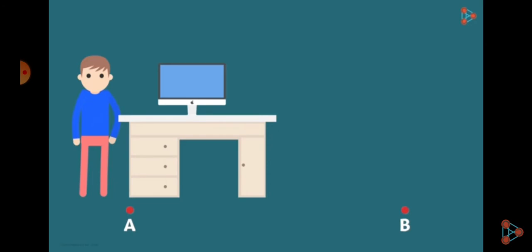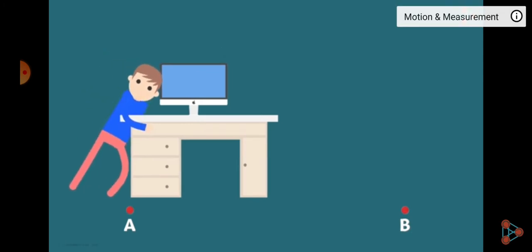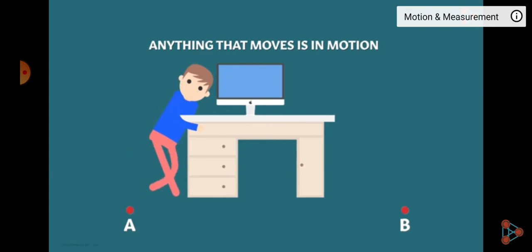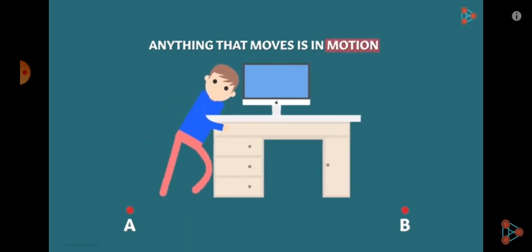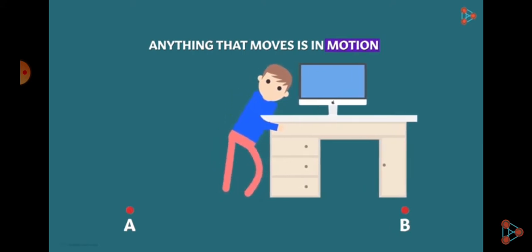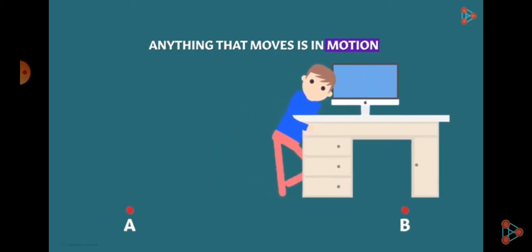See, the boy is going to push the table from A to B. The table is going to move. Along with that, the boy is also moving. Anything that moves is in motion. Both the table and the boy are moving.